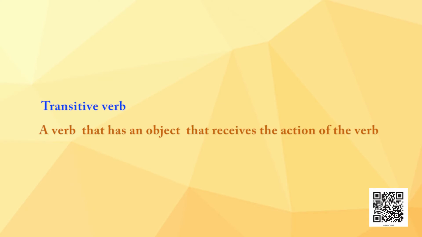What is a transitive verb? Once again, a verb that has an object, meaning an object that receives the action of the verb, right? So, all these verbs which have an object are called transitive verbs.